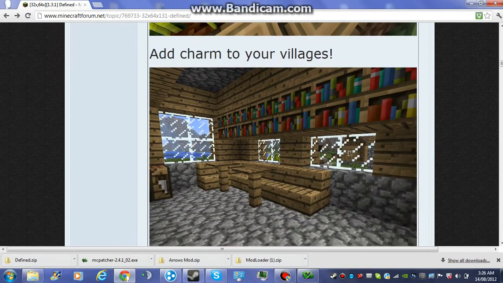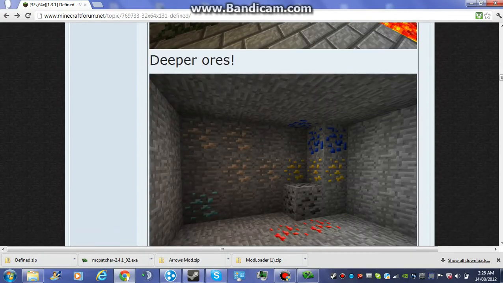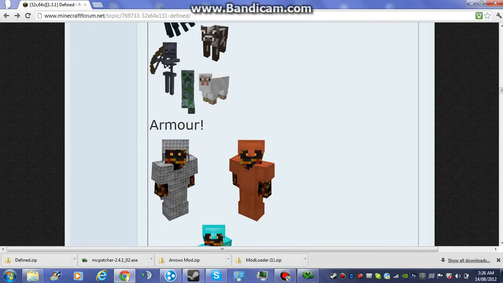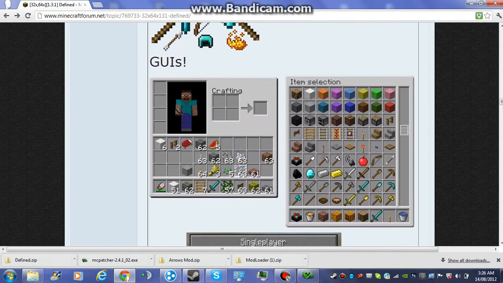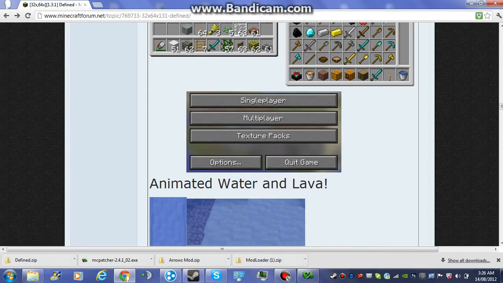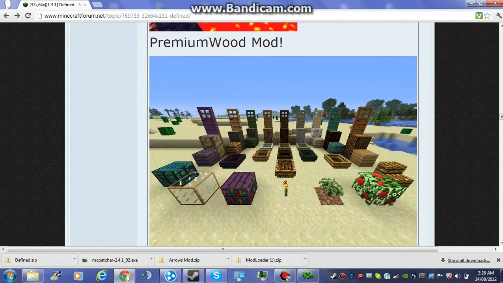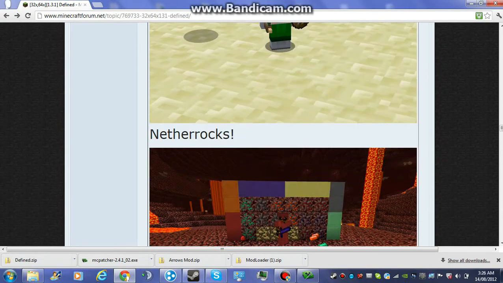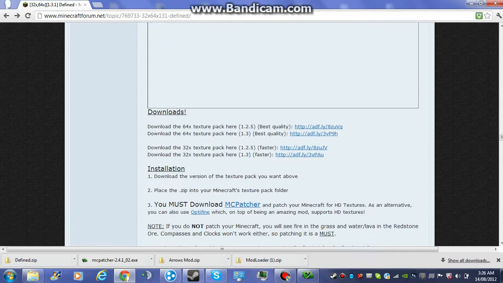Yeah, that for me looks quite nice, I like it. The crop looks cool. Stronghold looks cool. Ores are amazing. Armor, I'm not too much of a fan of the helmet. And it goes on and on for each different mod. Quite cool.